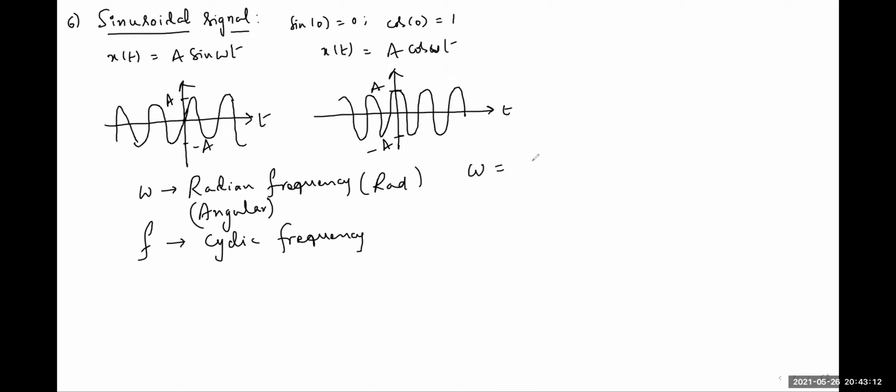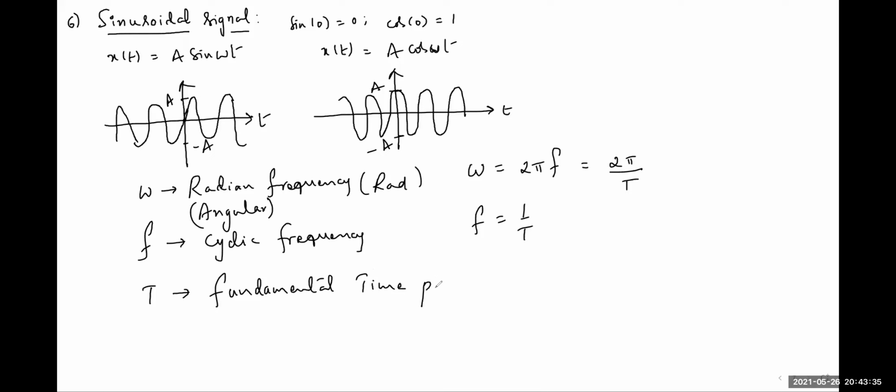Omega is related with F like this: omega is equal to 2 pi F, where F is equal to 1 by T, or 2 pi by T. Here T is the fundamental time period of the signal.